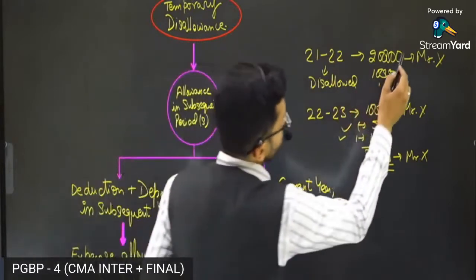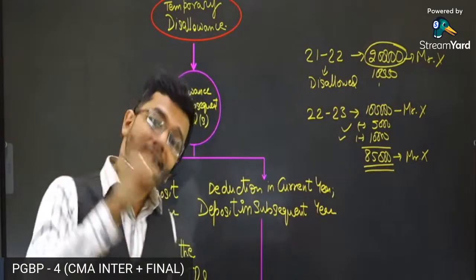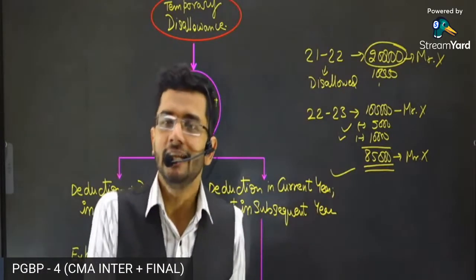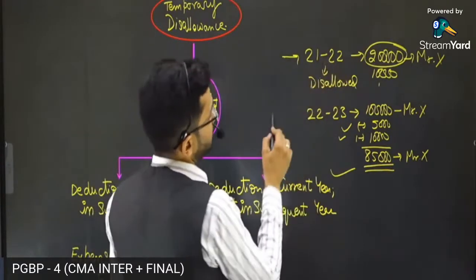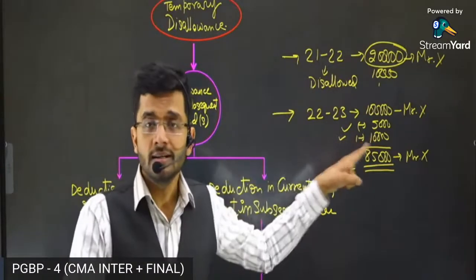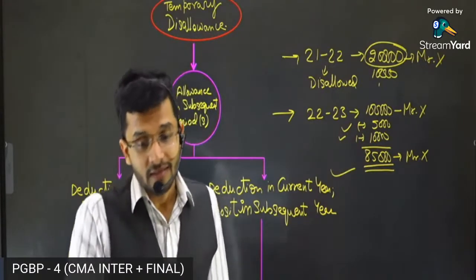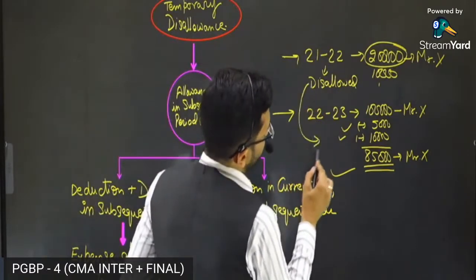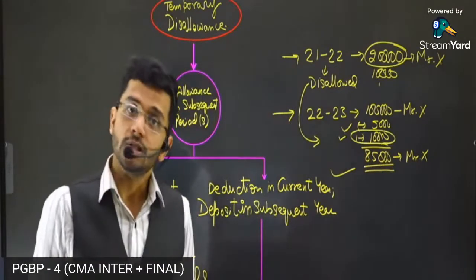So the disallowance which was made in the previous year of this particular amount will be allowed as a deduction in the current year's P&L account. This is known as temporary disallowance. Temporary disallowance means a disallowance which is made in one of the years, but in the subsequent years it is reversed. Why? Because you have deducted the TDS and deposited it to government treasury. That is the catch. This temporary disallowance is allowed in the next year if the TDS is deducted and deposited to government treasury in the next year. That is the concept.